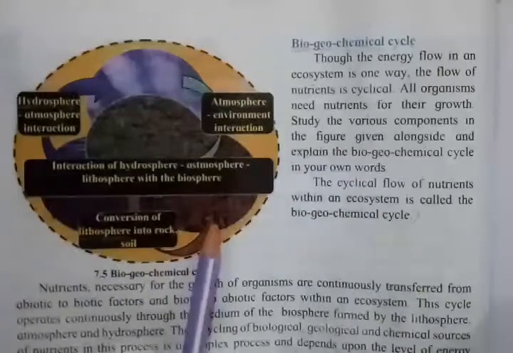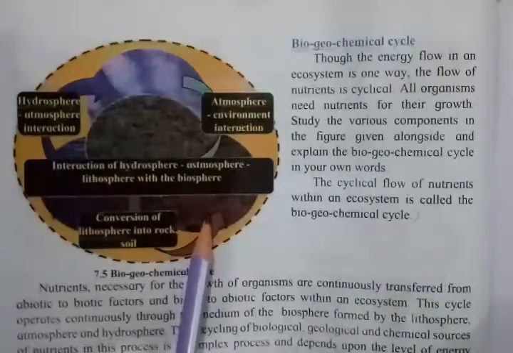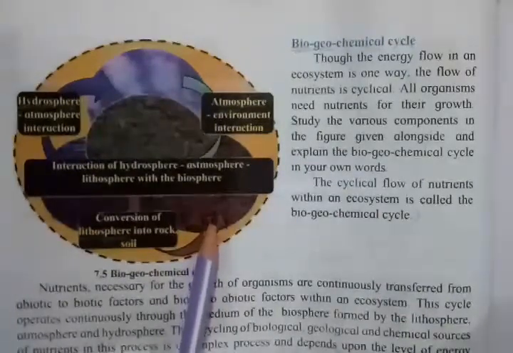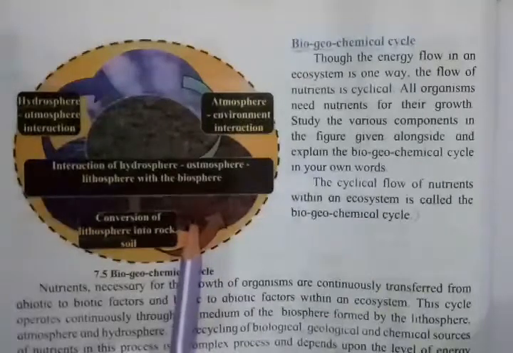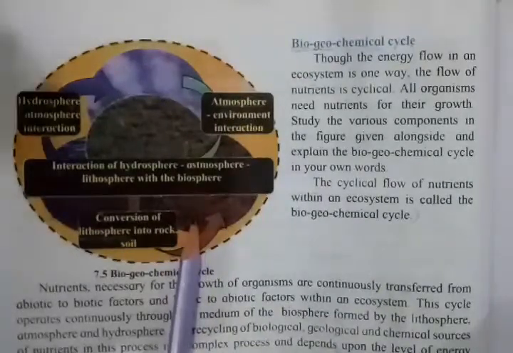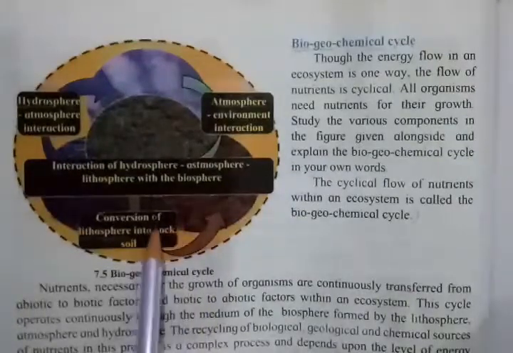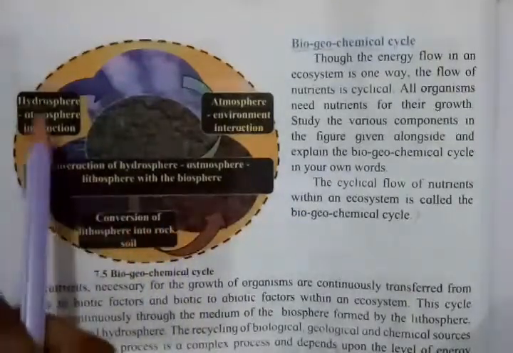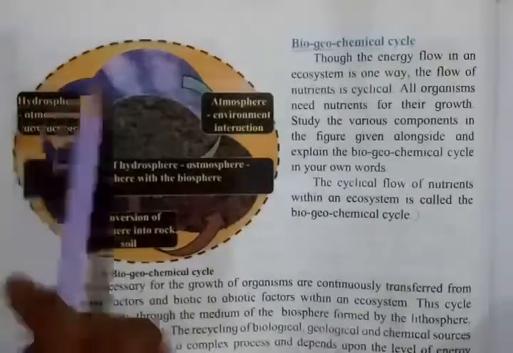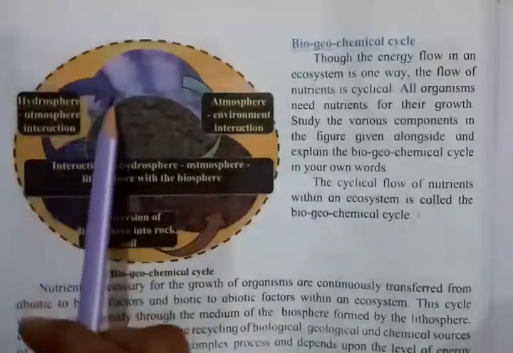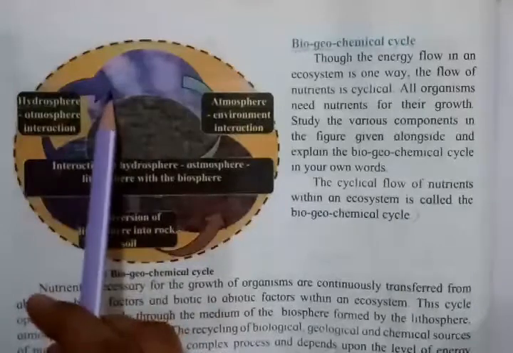Now if we start from lithosphere, on land there are many plants and animals which live. So you know, animals take in oxygen and they release carbon dioxide. When they release carbon dioxide, that carbon dioxide gets mixed into the atmosphere, the air.